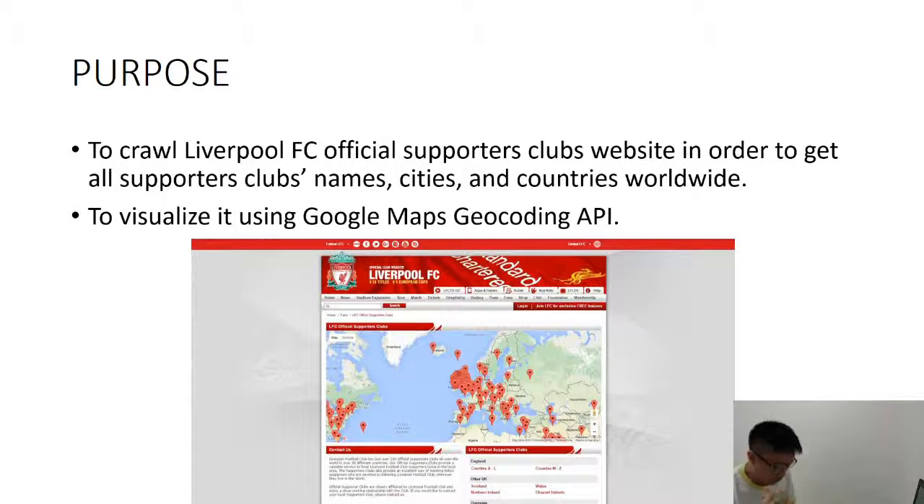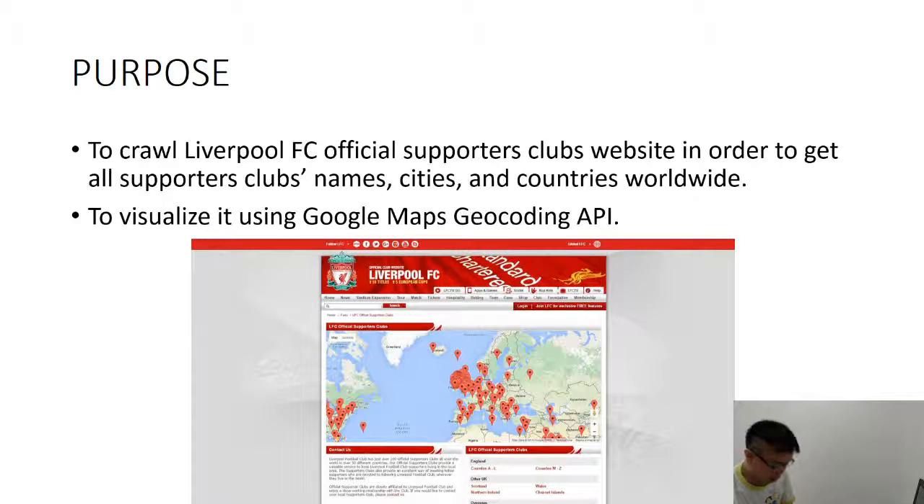So I'm quite a big fan of Liverpool Football Club and I want to know my friends all over the world. It's not a new thing actually, because if you open the official Liverpool FC website, you can see the Google Map geocoding API showing the location of other Liverpool FC supporters clubs worldwide, as seen in this image that I attach in this presentation.